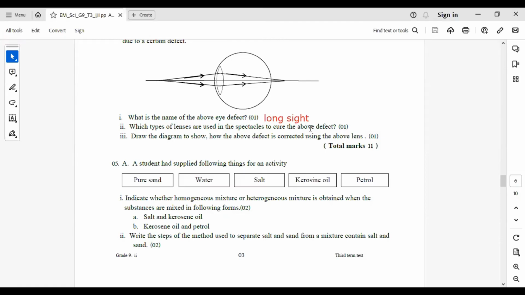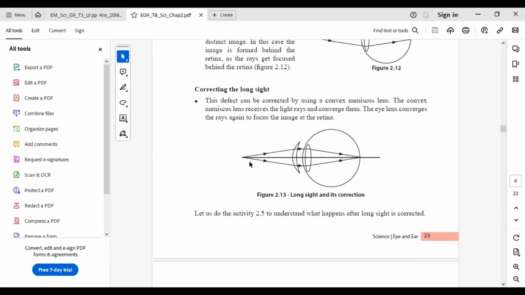And which type of lens is used in the spectacles to cure this defect? That is the convex lens. We are using a convex lens to cure this disease. Draw the diagram to show how the above defect is corrected using the above lens. I'll show you the picture of how to correct this disease. This is how to correct long sight. When you are wearing a convex meniscus lens like this, the light rays are focused onto the retina to see the object clearly.